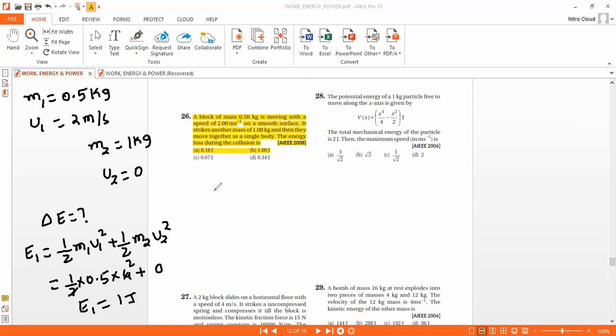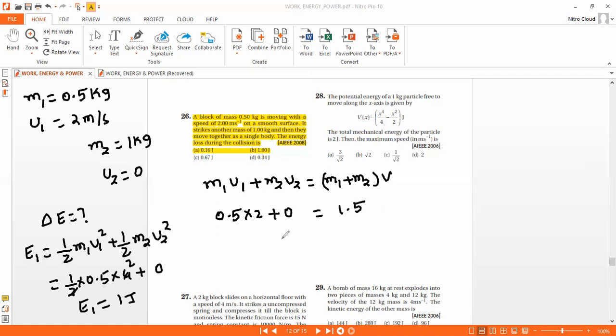To find E2, first I'll find the final velocity after collision. m1 u1 plus m2 u2 is equal to m1 plus m2 into v. So 0.5 into 2 plus 0 is equal to 1.5 v. So v is equal to 1 by 1.5, that is 2 by 3.